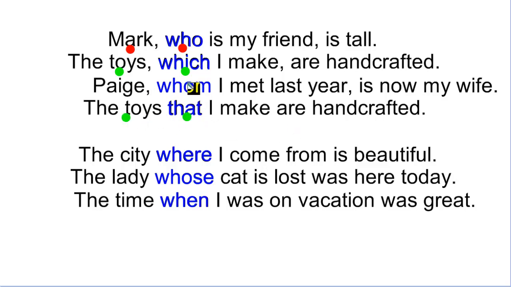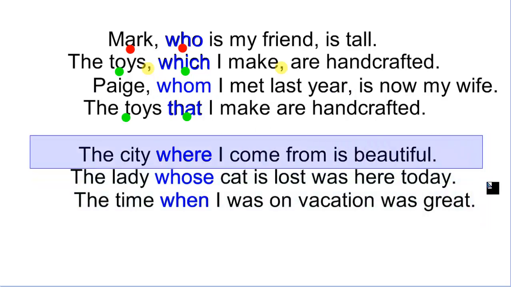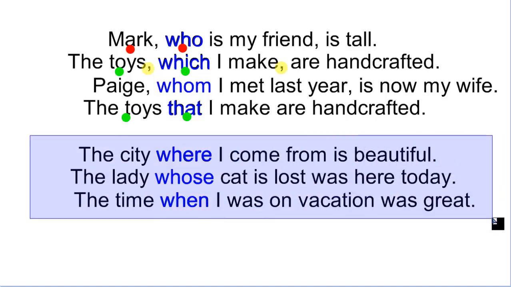But the difference is that when you say which, you probably are going to use commas because it's not essential for the sentence. Paige, whom I met last year, is now my wife. So you see, whom, because it's the object of the sentence. And the special cases for places, for owners, and for times.